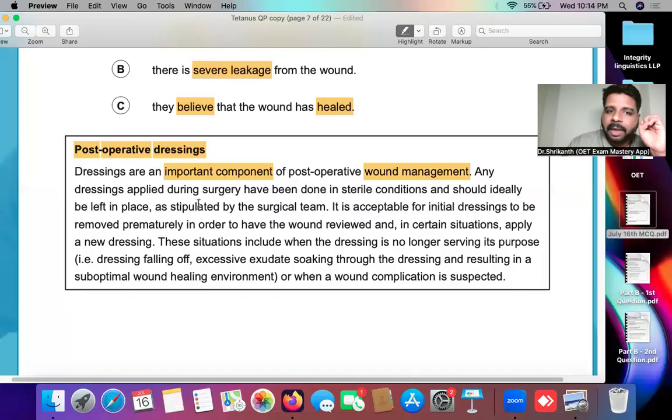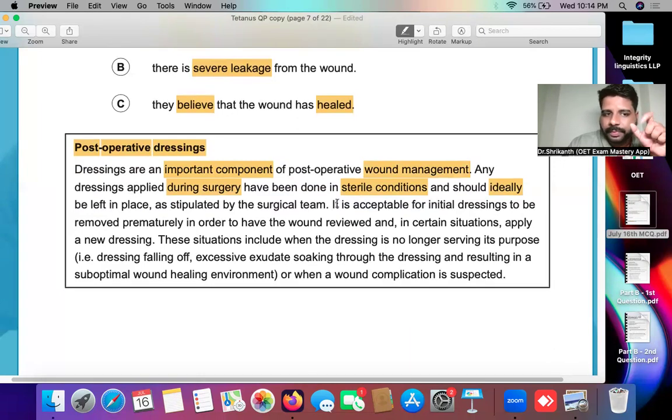Any dressings applied during surgery have been done in sterile conditions and should ideally be left in place. Ideally means perfect. Sterile means very, very clean. No contamination. So you have to know the vocabulary over here as well. Should be left in place. Left in place basically means, during surgery, if any dressings were applied, those dressings were done in very sterile conditions. Sterile means completely clean, healthy situations.